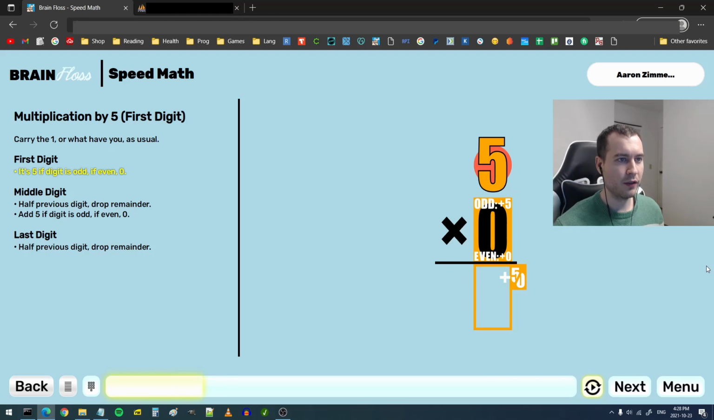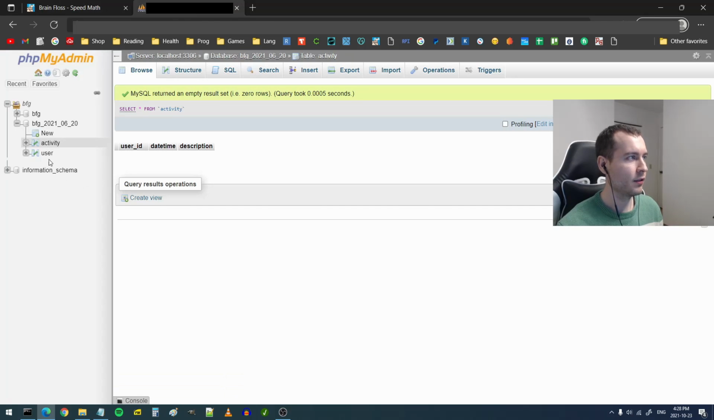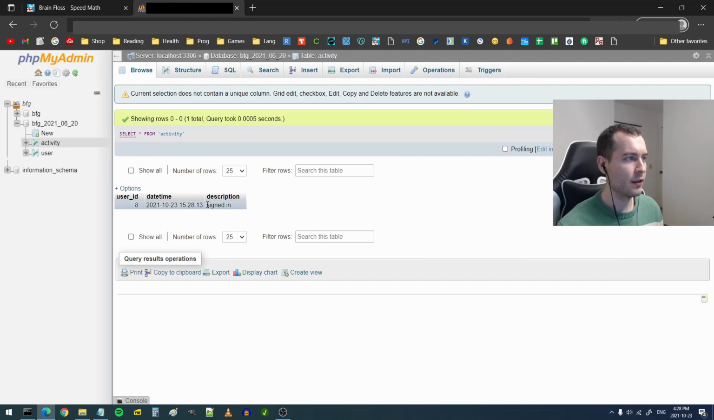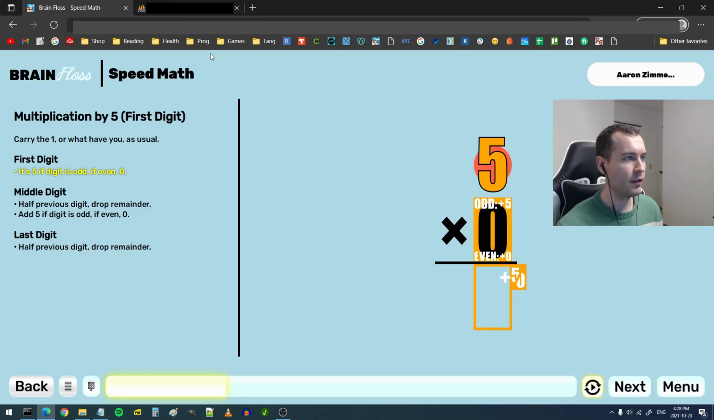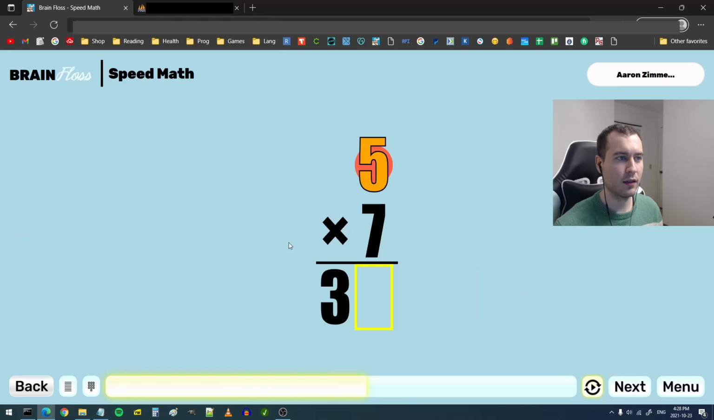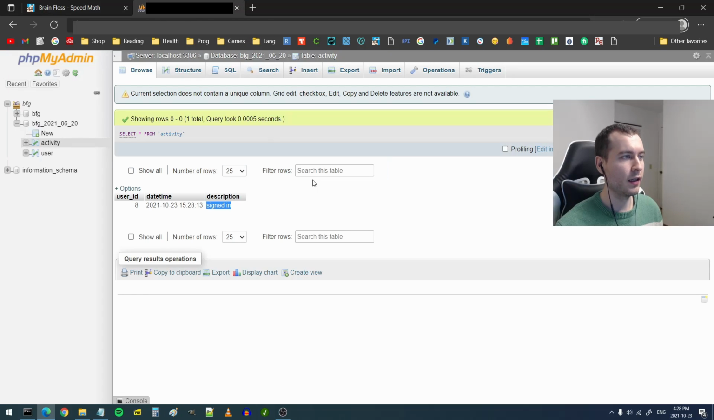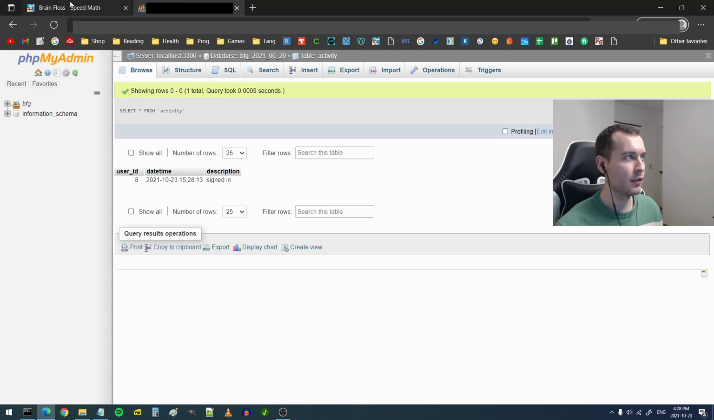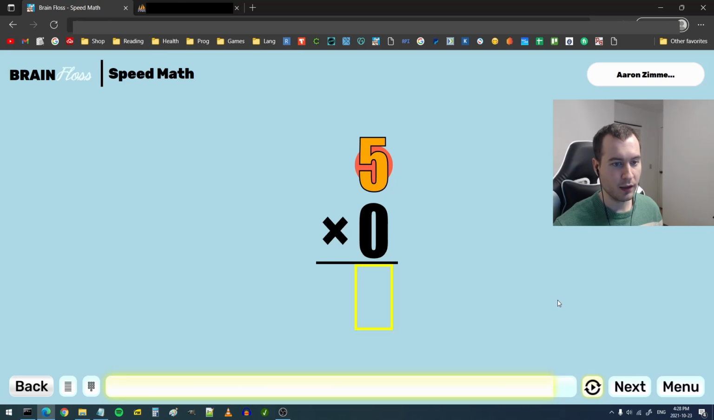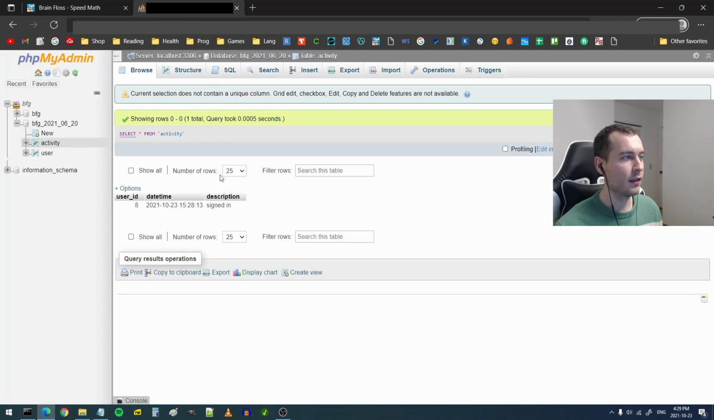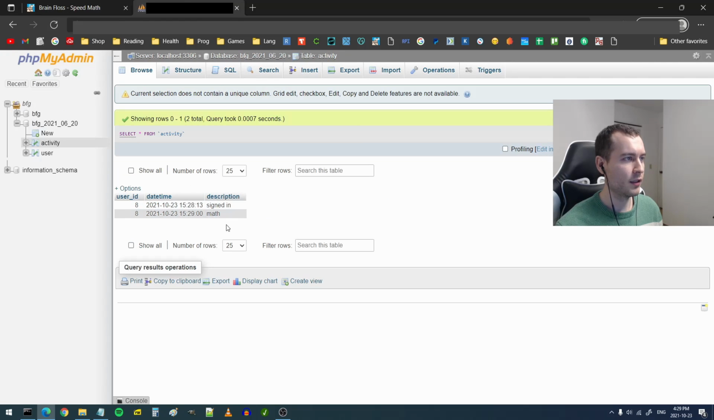If I just quickly finish this, let's look at the activity. It saw that was just a sign-in activity. Then if I complete this activity really quick, so I'll just check it. I haven't completed it. It's just one more answer. So there's that, and then I'll complete this, and there it is. There's the activity.